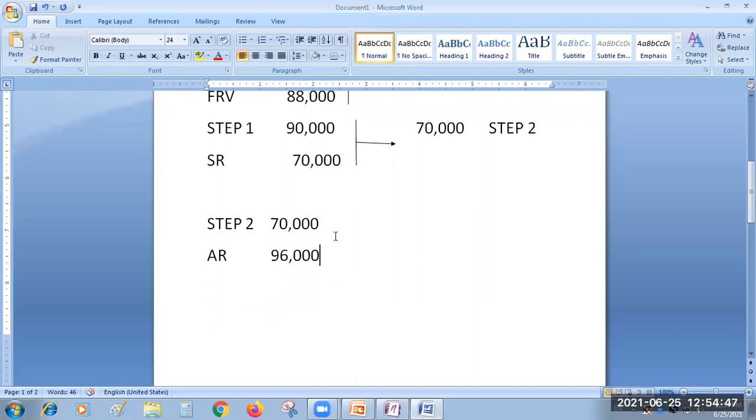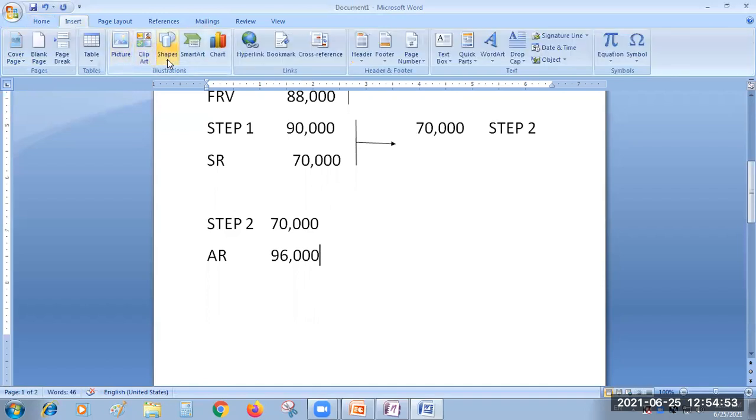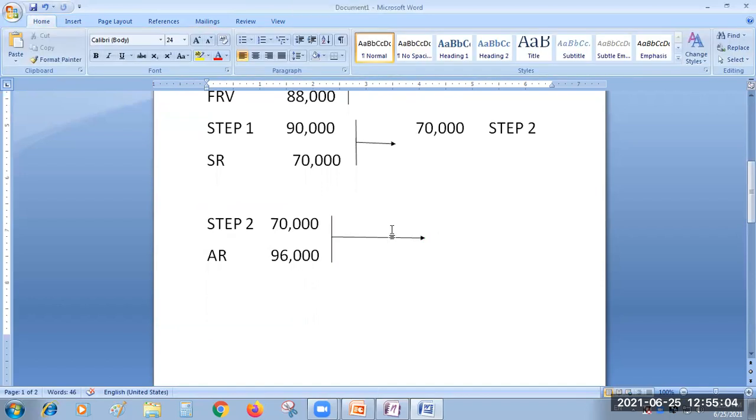In these two amounts, the higher value will be your gross annual value. The higher value is 96,000. So that is going to be our gross annual value.